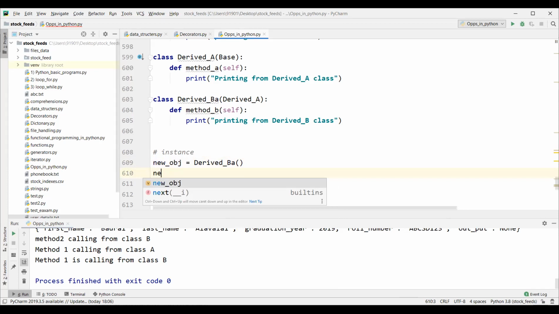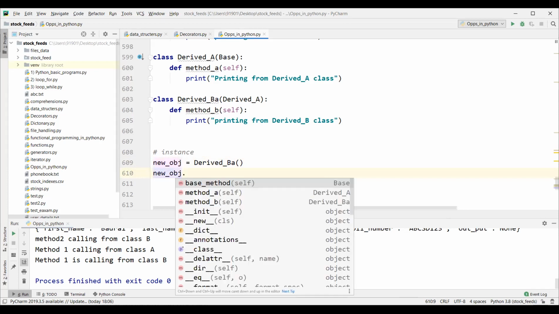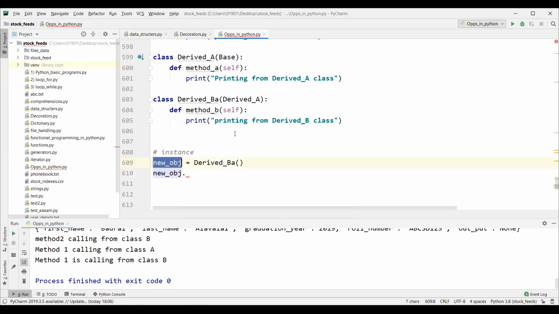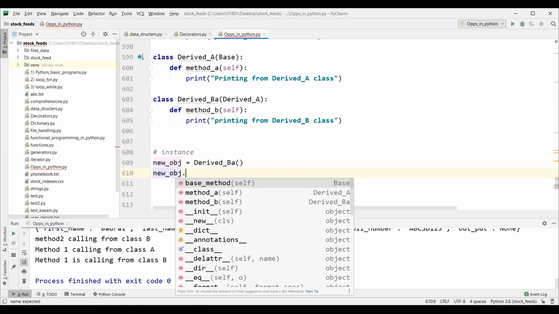Okay, got it. Yes, exactly. So somewhere we used that particular variable, so that's why it is getting like that. Obj dot. Here we are able to access method A, method B, and method C.